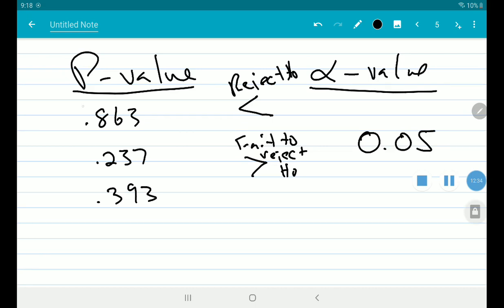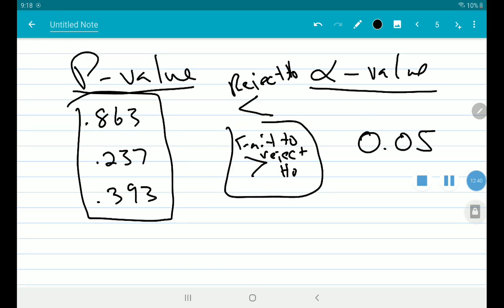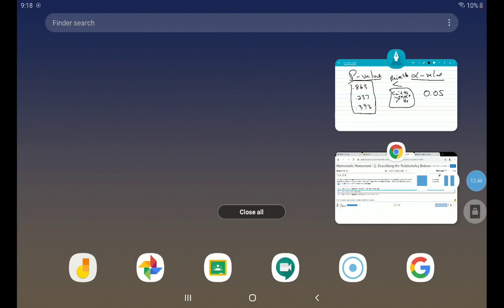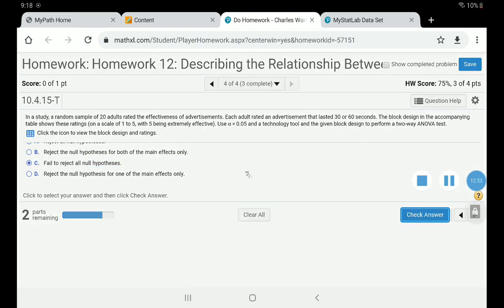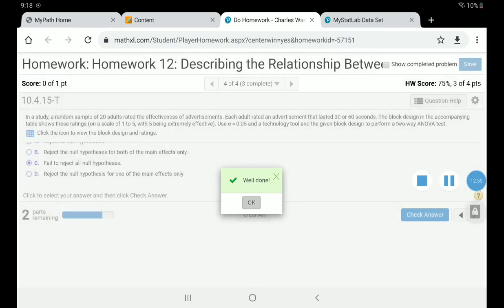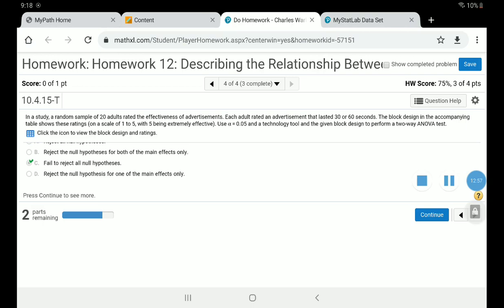All of these are greater than alpha. So for all the cases, we fail to reject the null hypothesis. That's how we're going to tell that. In every case, we fail to reject all null hypotheses. Why? Because the p-values were greater than alpha.